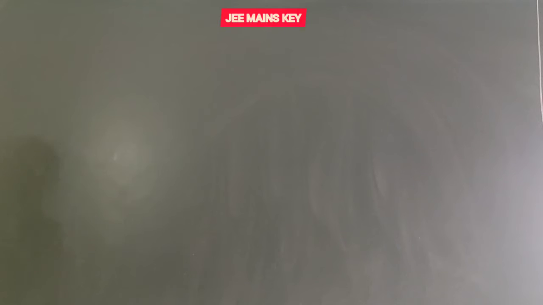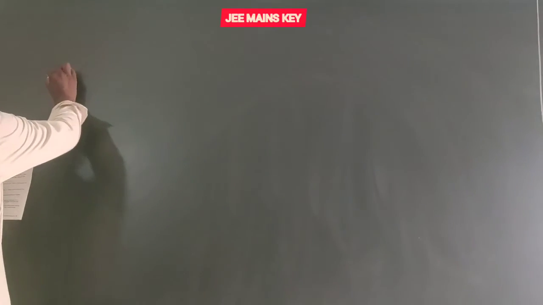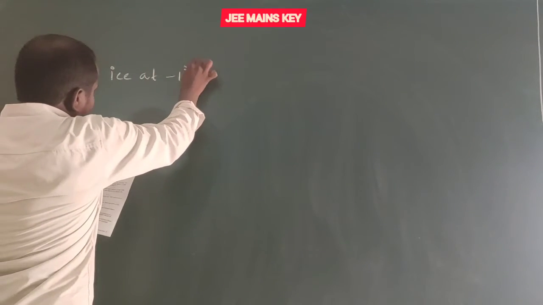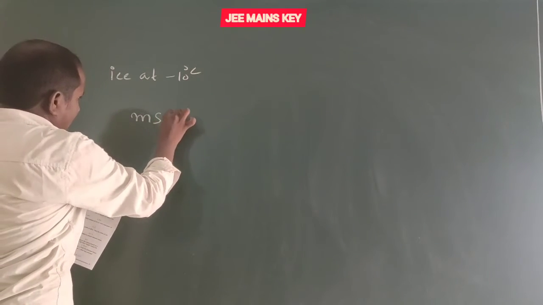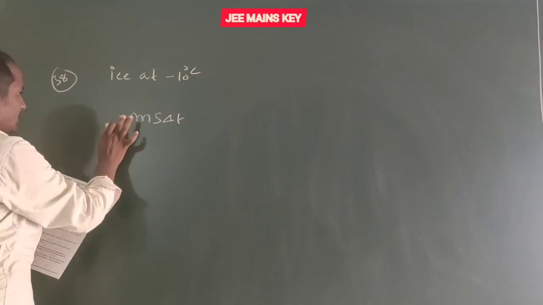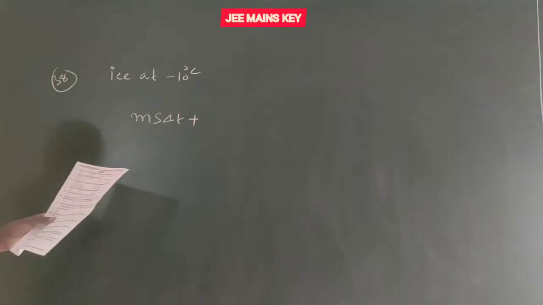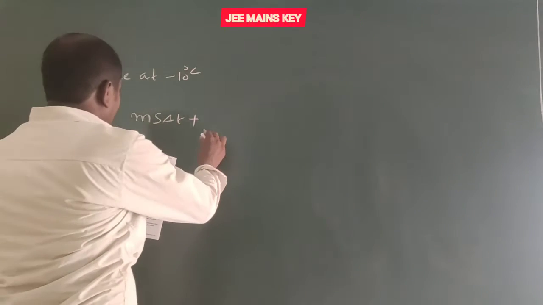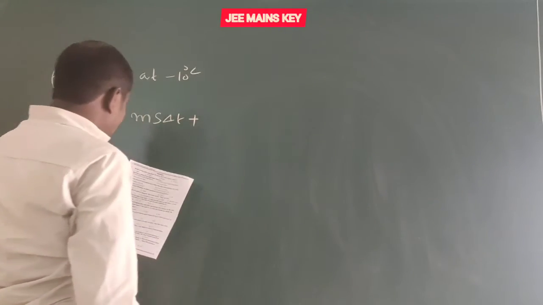Okay, listen. Mass of ice. Here ice is at minus 10 degrees Celsius. First, change the temperature of the ice. That is Q equal to m s delta T. Plus, the ice converts into water. So here it is ice at 0 degrees Celsius.